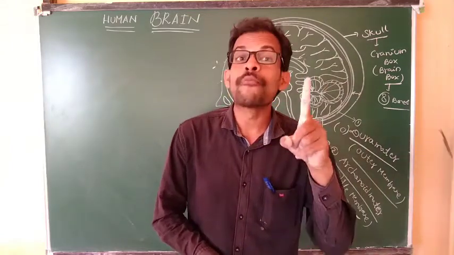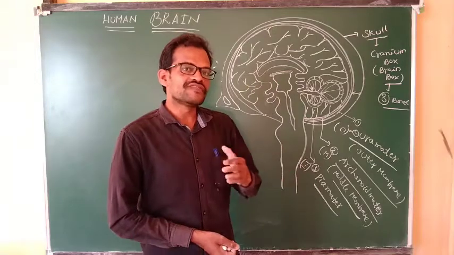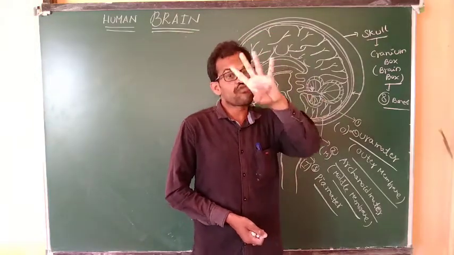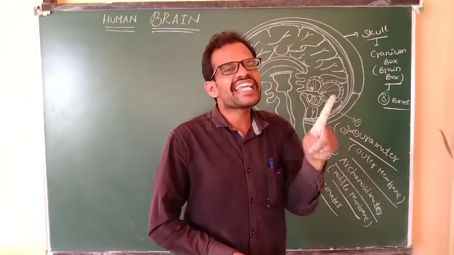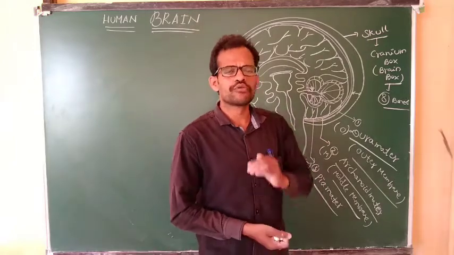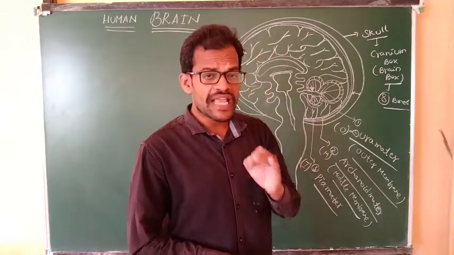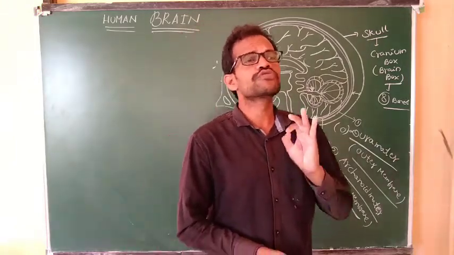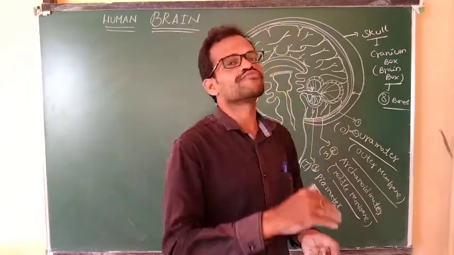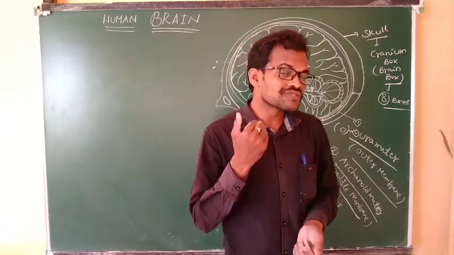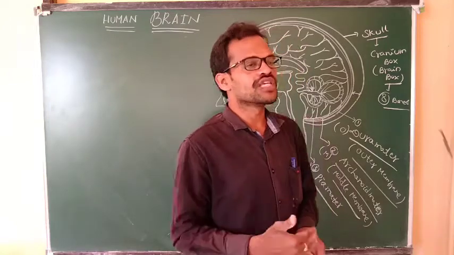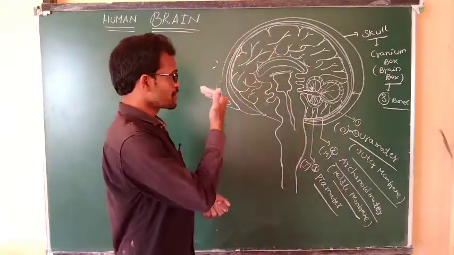Per day, how many times? Four times. It removes waste and toxic material. It also exchanges materials and supplies useful material to the brain cells.